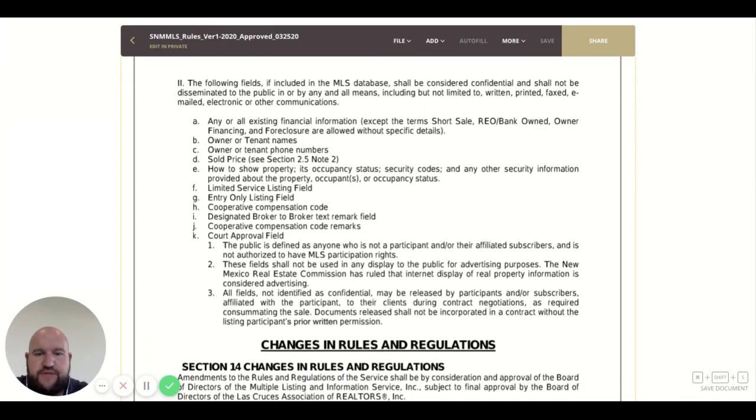The public is defined as anyone who is not a participant or affiliated subscriber and is not authorized to have MLS participation rights. These fields should not be used in any display or public field for advertising purposes. The New Mexico Real Estate Commission has ruled that the internet display of real property information is considered advertising. All fields not identified as confidential may be released by the participants and or subscribers.